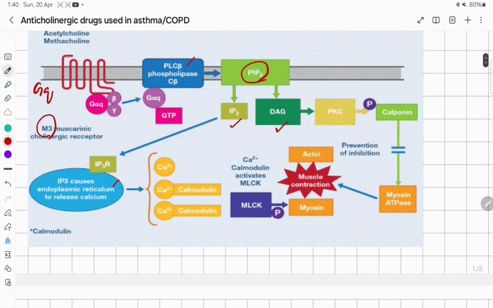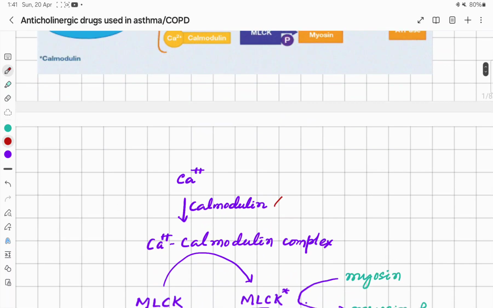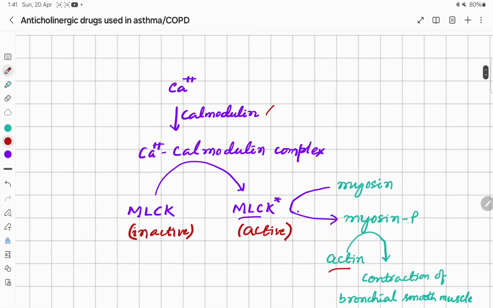The second mechanism is mediated by diacyl glycerol. DAG activates the enzyme protein kinase C, which activates calponin by phosphorylating it, and calponin actually inhibits the dephosphorylation of myosin phosphate to myosin.